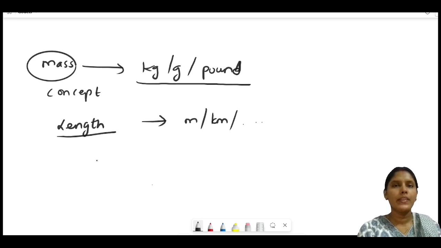We think that every object has mass, but we don't have to define mass because we take the object and compare it with the standard chosen object.